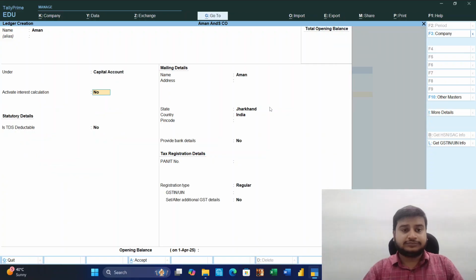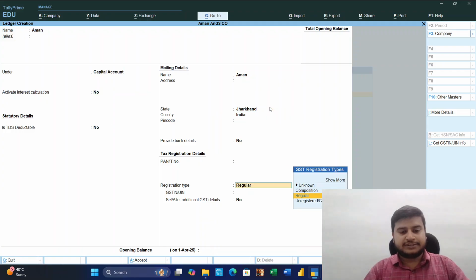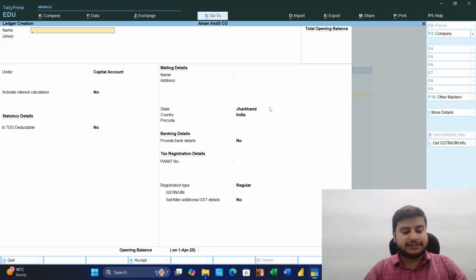Capital. No, you don't want to calculate interest in this. So Ctrl+A is the basic: Ctrl+A is accept. And another is Axis. I will create a bank.